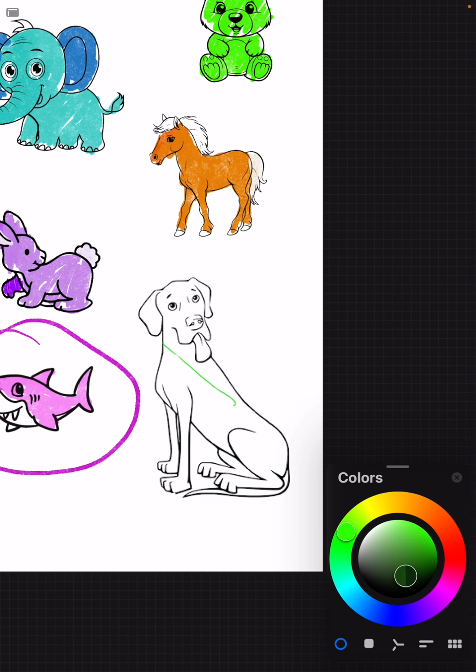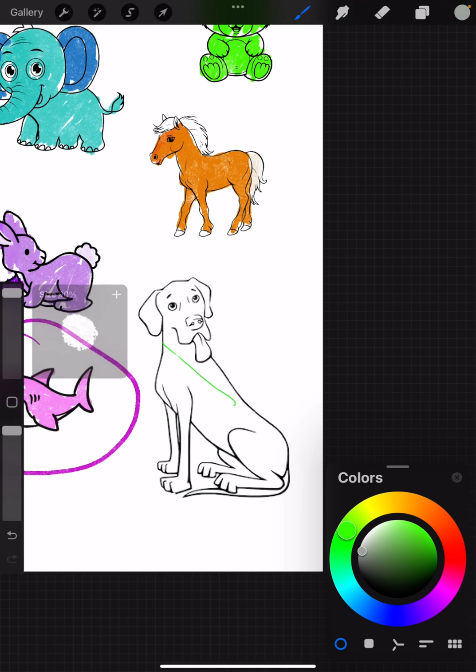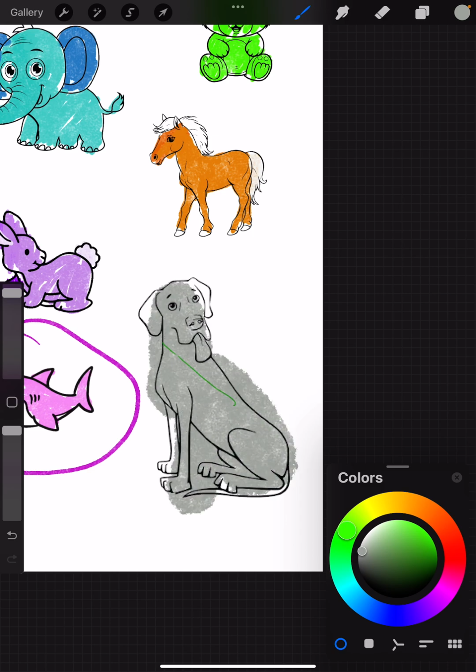How about gray? Let's make it a gray dog. Can you find gray? Not green, gray, like this. Gray dog. I'm just going to color it very quickly. Gray dog. But I'm going to make red tongue. Red tongue. Okay.